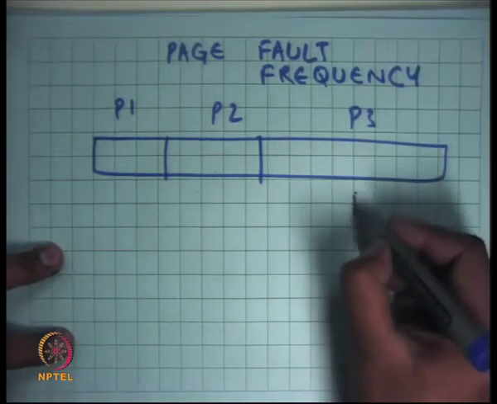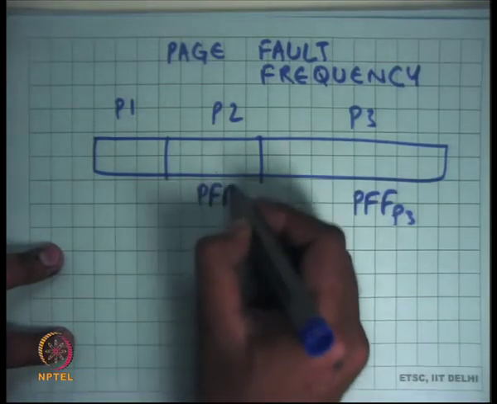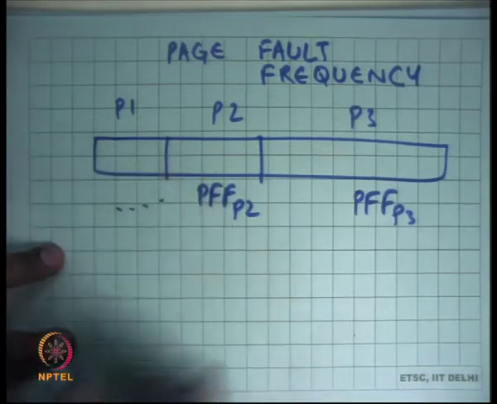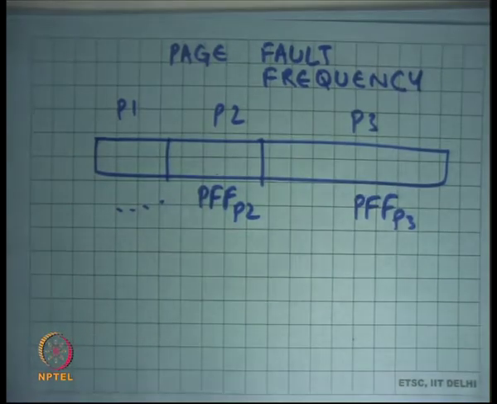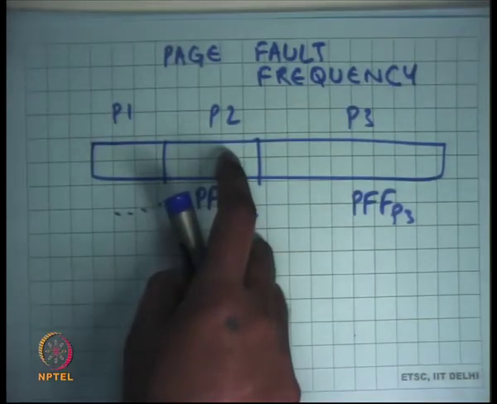So let's say this is the page fault frequency of process P3 and PFF of P2 and so on. If you figure out that one process has a very high page fault frequency and another process has a very low page fault frequency, then you can adjust these boundaries based on that.